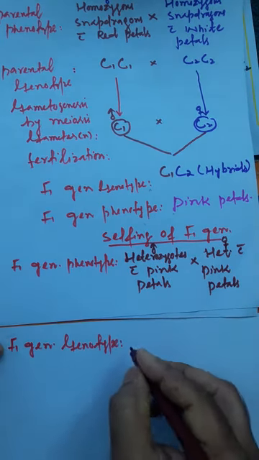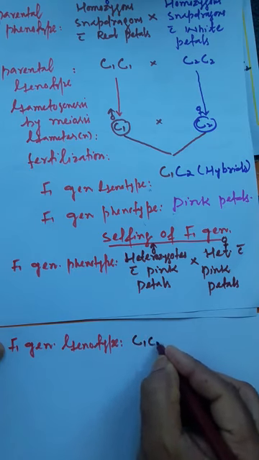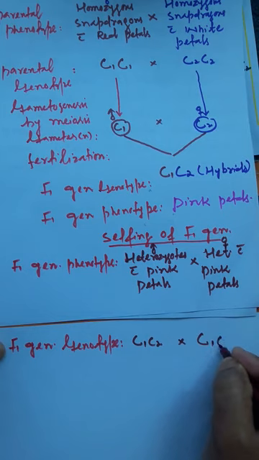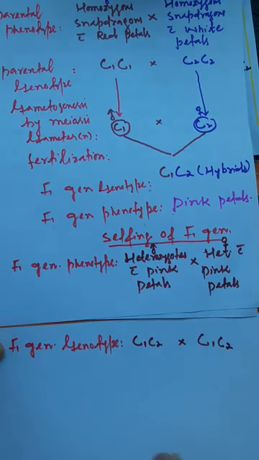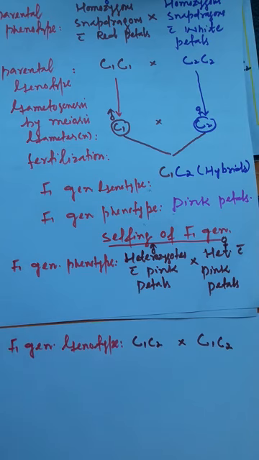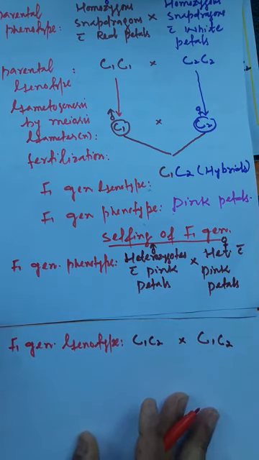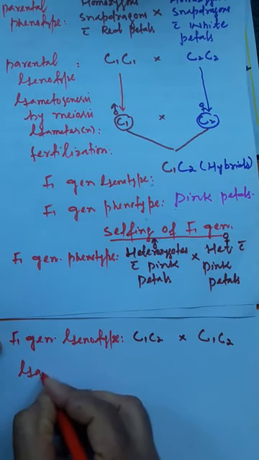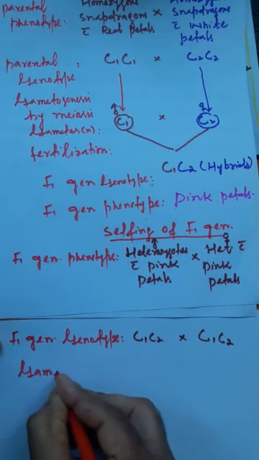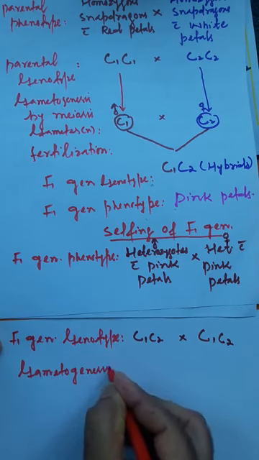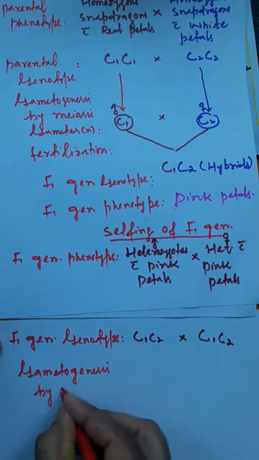Here it is C1, C2, again C1, C2. Another step will be here: gametogenesis by meiosis.